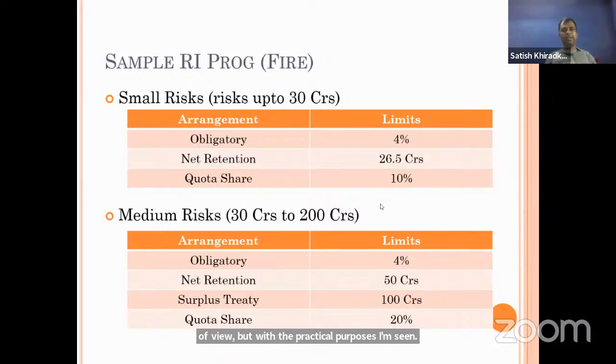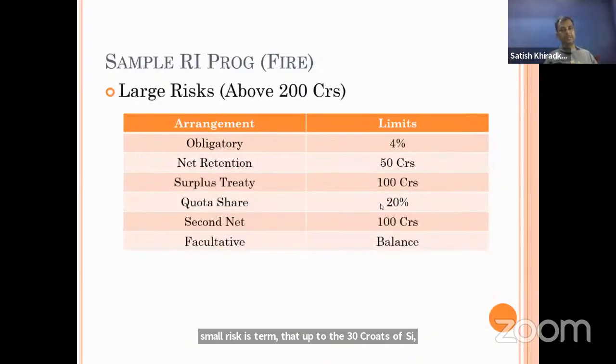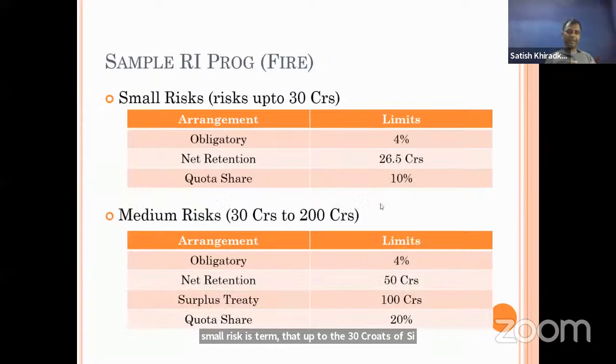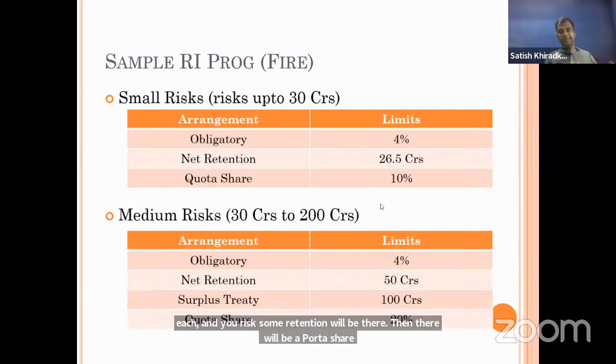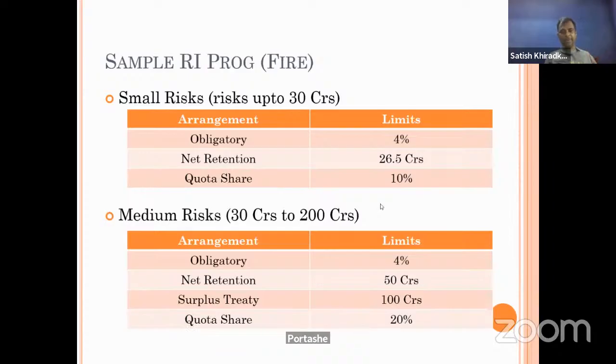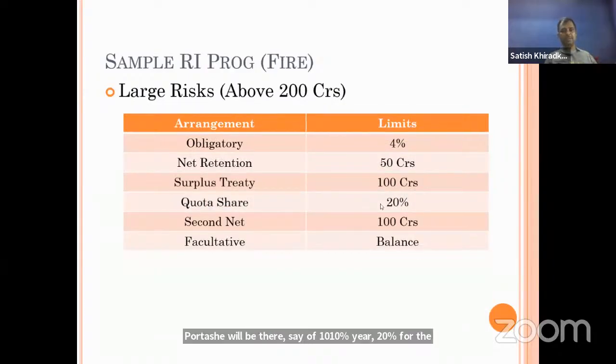Here what is important is that a small risk is termed up to 30 crores of SI, a medium risk is from 30 to 200 crore, and a large risk is above 200 crore. For different risks, different arrangements can be made, as given here. Obligatory will be common to each and every risk. Then net retention, of course, because fronting is not allowed, so on each and every risk some retention will be there. Then there will be a quota share, say 10% here, 20% for the medium risk, and 20% for the large risk.